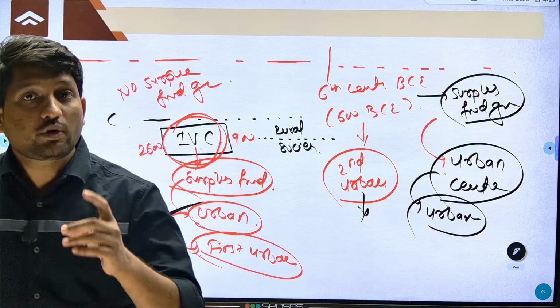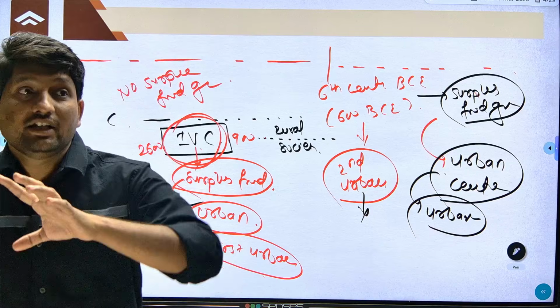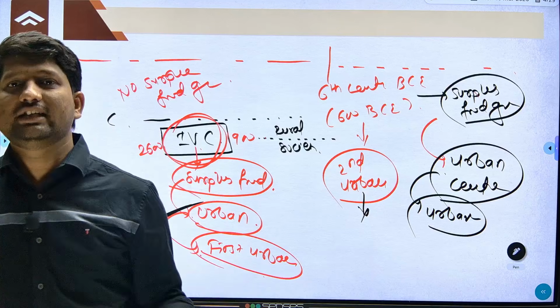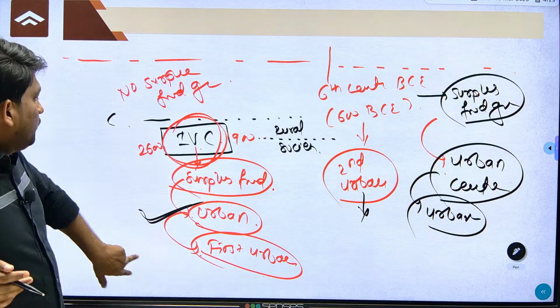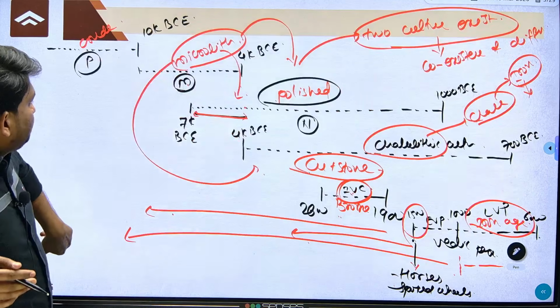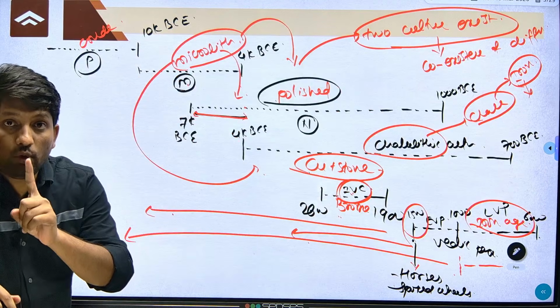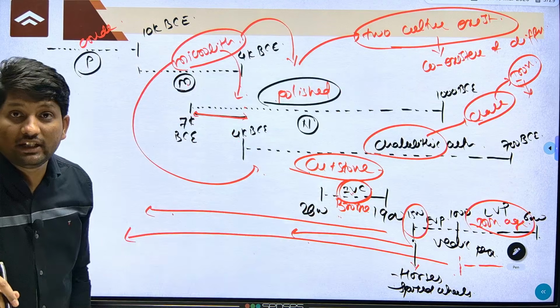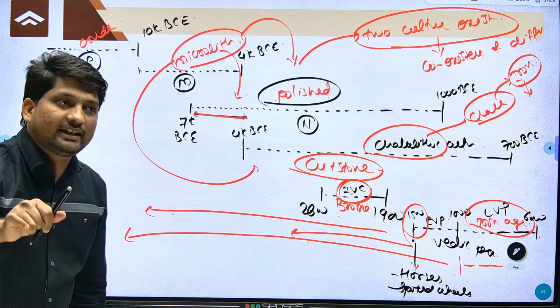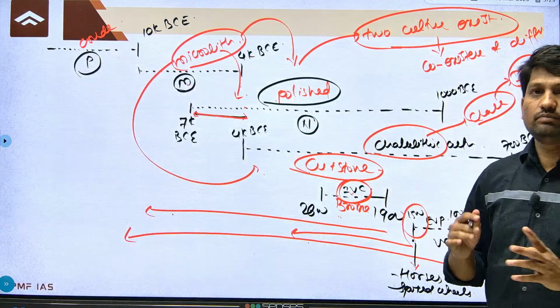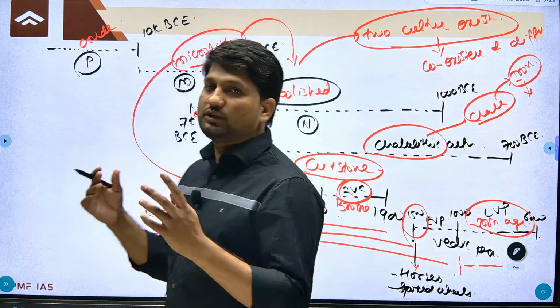Remember, though we are calling the IVC urbanization, there were more villages than urban centers. Even today in India, there are more villages than urban centers. So if you get any question from this timeline, remember, before the 6th century BC you have only one time of surplus food grain production, during the IVC. Now tell me the answer. During this Chalcolithic phase, there was surplus food grain production. Am I correct?